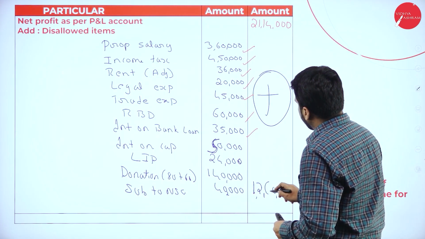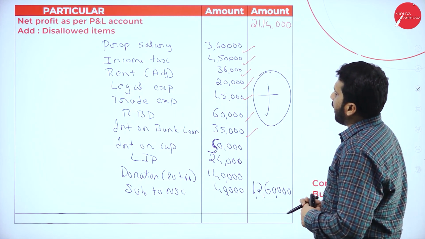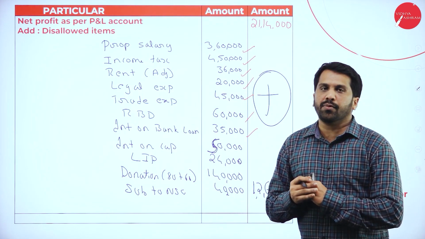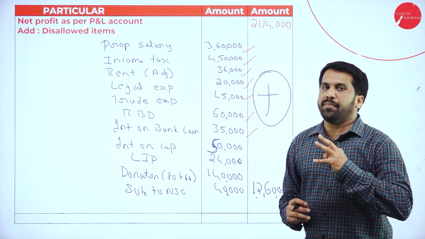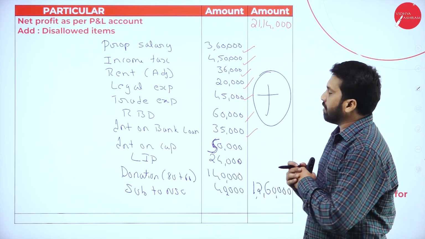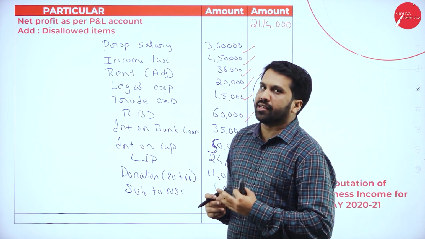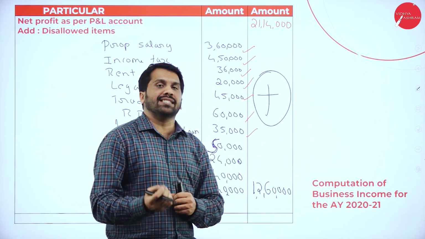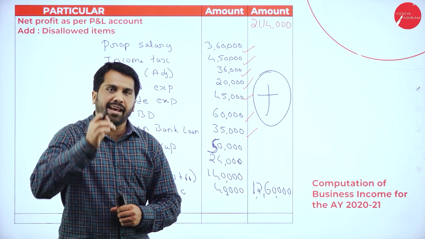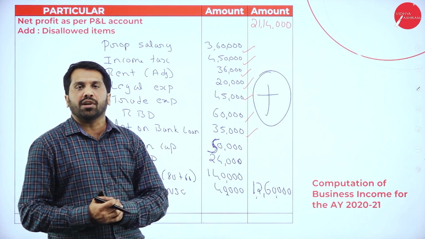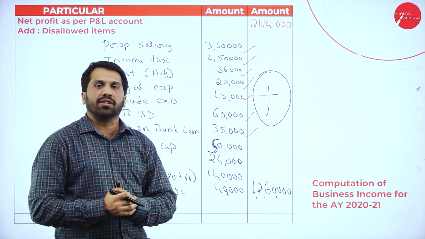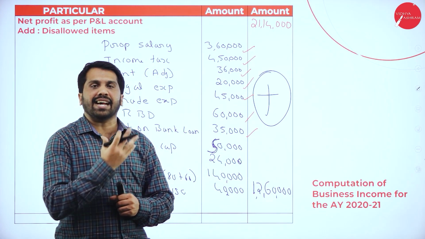Now, see, we have to cross check once. Why? Because sometimes what happens, instead of 60, we will take 50 or 40,000. Always while doing a business or profession problem, every time once you are done with your problem, please cross check once. You will get the exact answer.